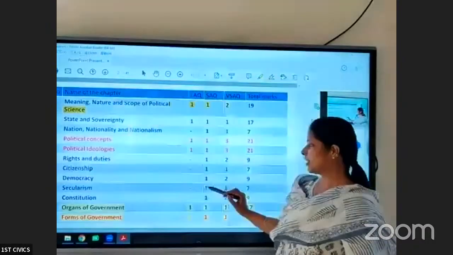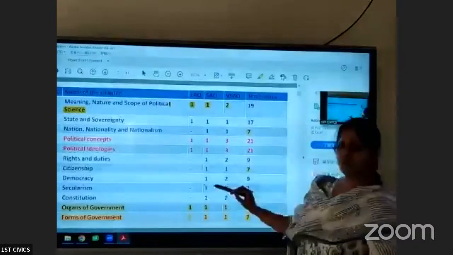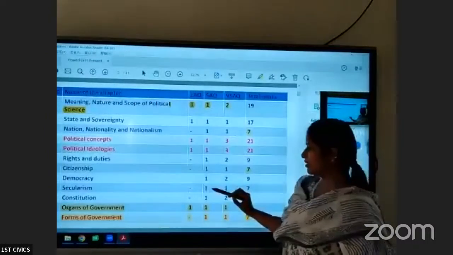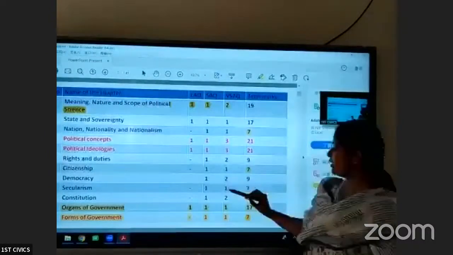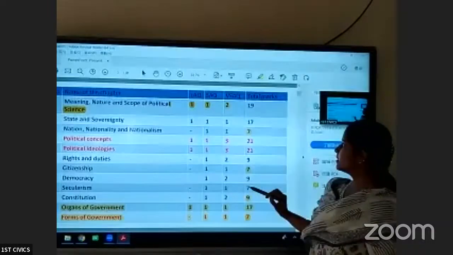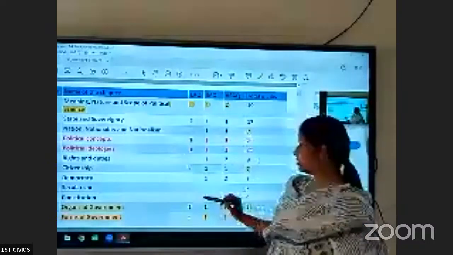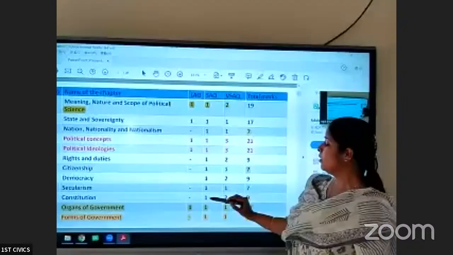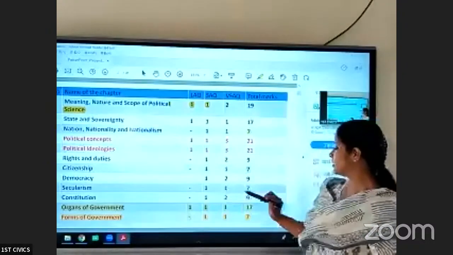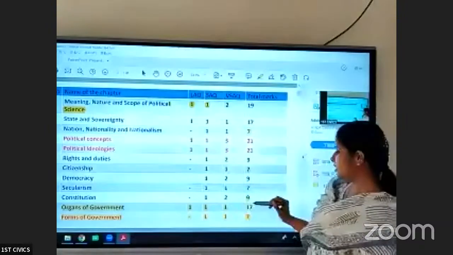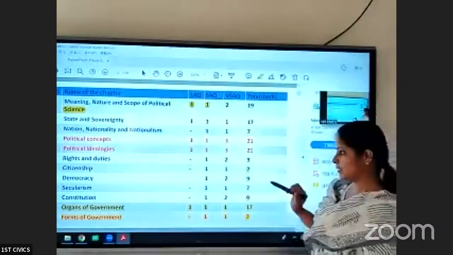Ninth chapter, secularism. You have only 3 questions in this. You will get one SAQ, one VSAQ. The weightage for this chapter is 7 marks. Your 10th chapter is constitution. You will get one SAQ, two VSAQs from this chapter, and the weightage for this chapter is 9 marks.